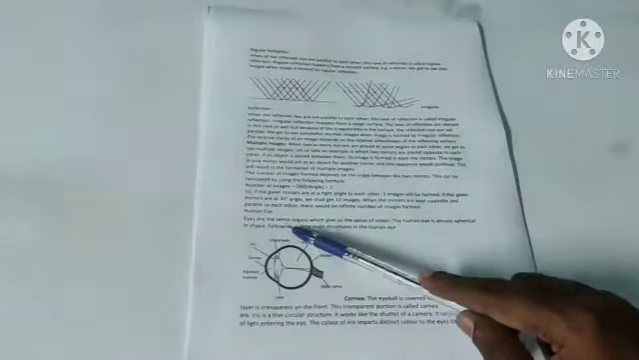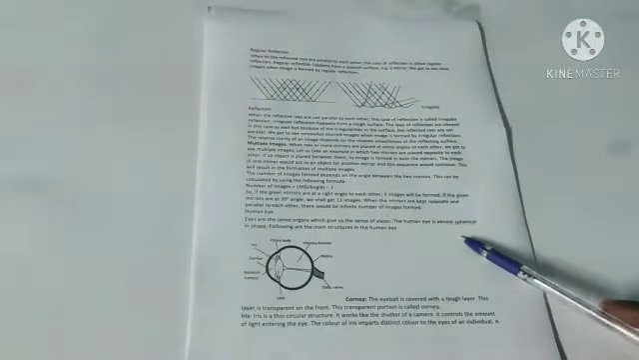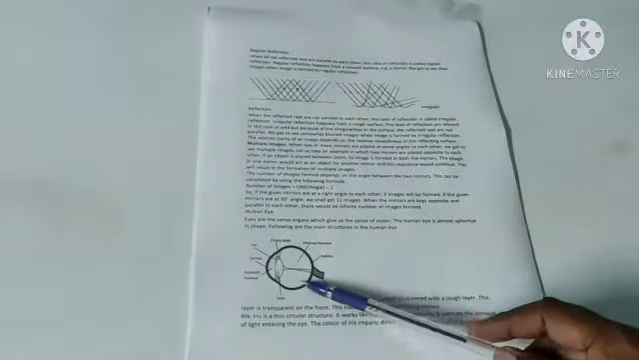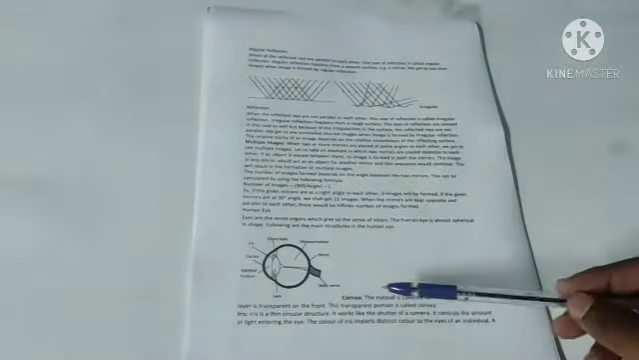Now let's see the structure of the human eye. Eyes are the sense organs which give us the sense of vision. The human eye is almost spherical in shape, and so this is the structure of the human eye. So let's come to the parts.